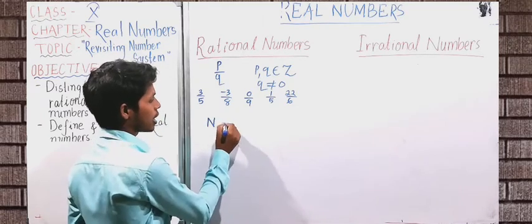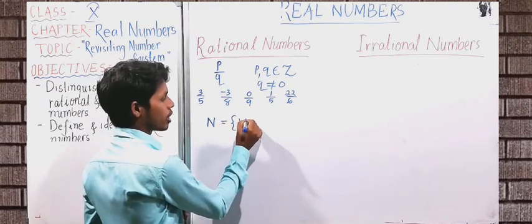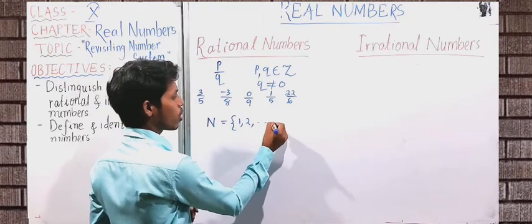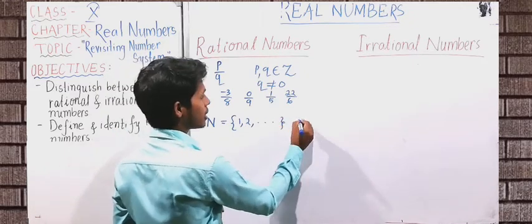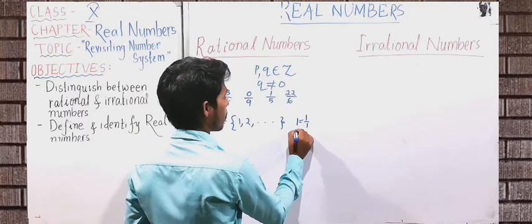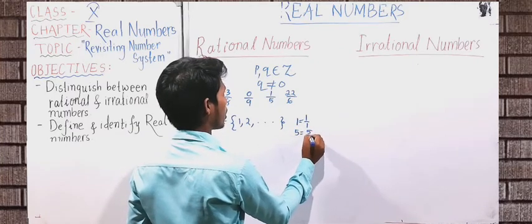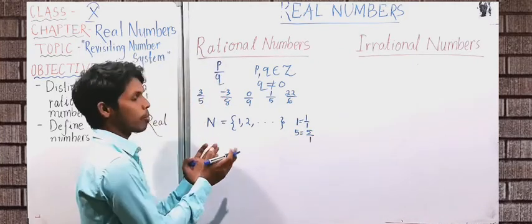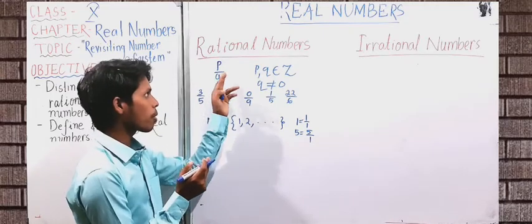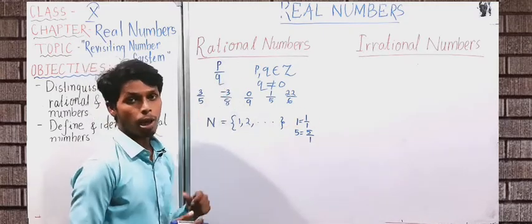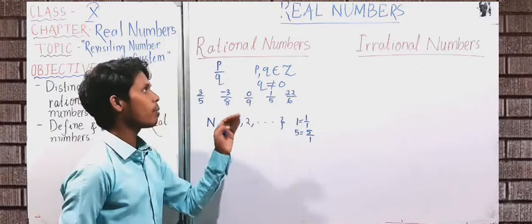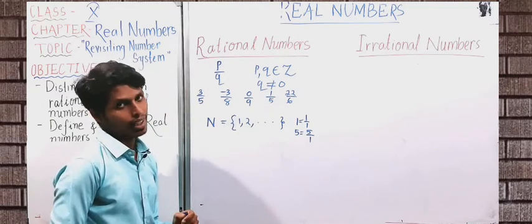I am representing this as N. All the natural numbers are 1, 2, 3 and so on, and 1 can be written as 1 upon 1, 5 can be written as 5 upon 1. So 1, 5, 7, all the natural numbers, are not in the form of p upon q but can be written in the form of p upon q. So all these natural numbers are also called rational numbers.